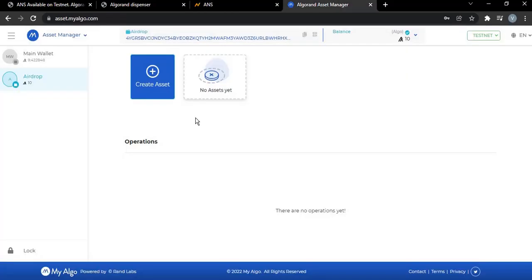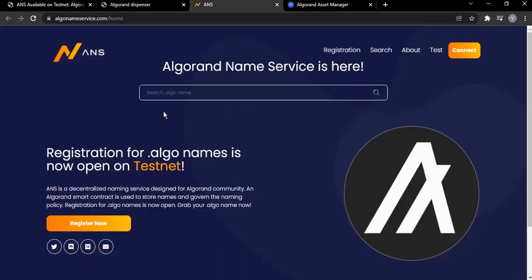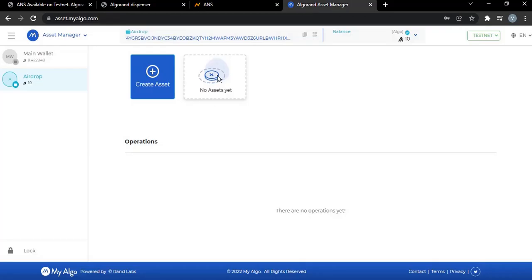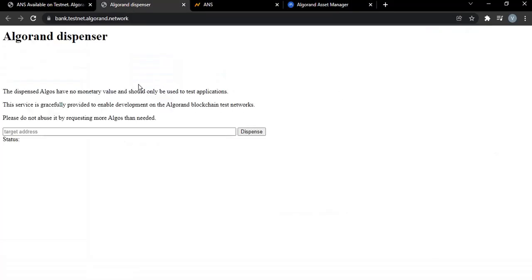Let's go over to myalgo.com, and here is my testnet wallet. As you can see, I have 10 algos in this airdrop wallet. For me to get more algos, because I think we need about 30 something algos to purchase the name, I'll need to go over to the Algorand dispenser.